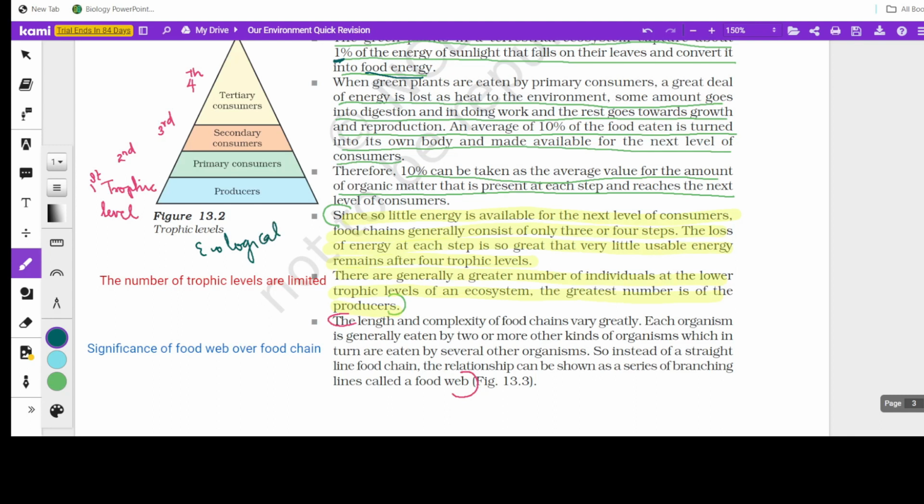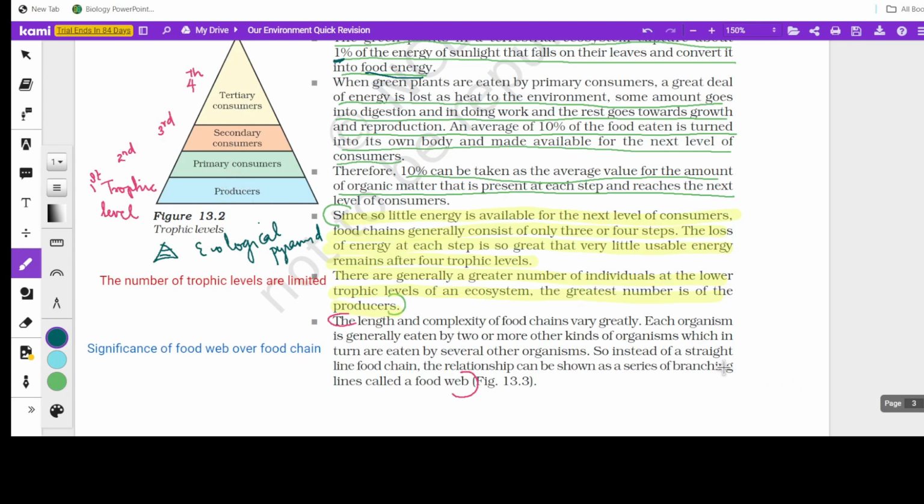There are different kinds of ecological pyramid, but what you learn here is only the upright pyramid. The pyramid is upright, not inverted. Fine. So here in the case of biomass or number, you can always consider it as an upright pyramid. The number of producers is more compared to the primary consumers. The number of primary consumers is more compared to the secondary ones. So secondary is more than the tertiary. So the tertiary consumer number is the least, and the number of producers is the most.